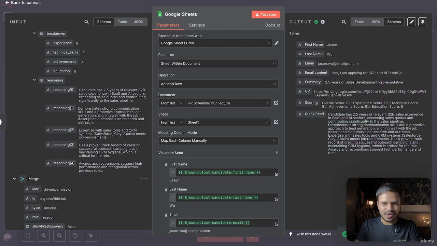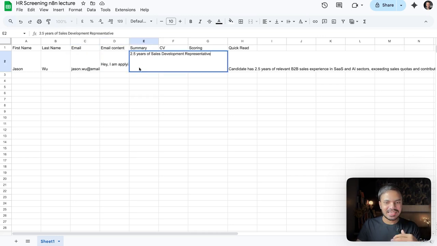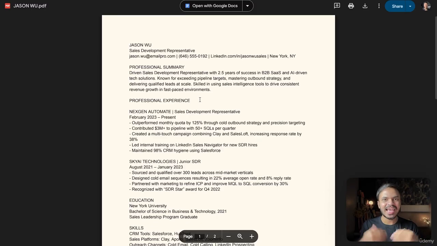Awesome, so successfully executed. Let's go back to our Google Sheet. Yeah, so we have the first name, last name, the email, then the quick summary, which is they have 2.5 years of an SDR job role. Then here is the CV, we can easily open it. And yeah, it can be read by anyone from your team.